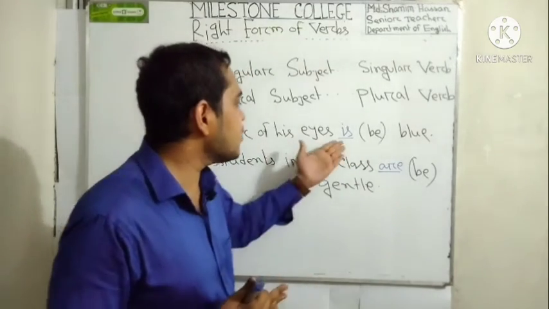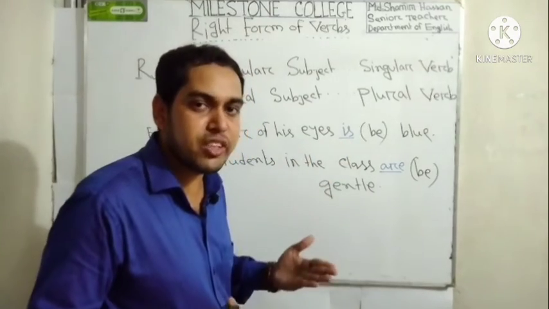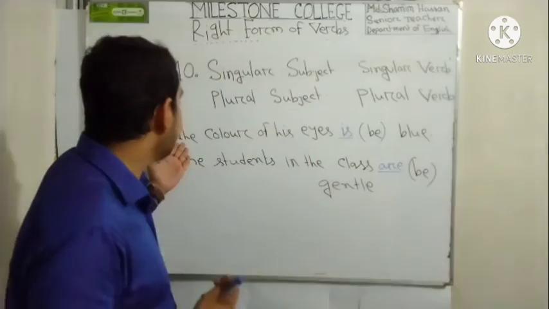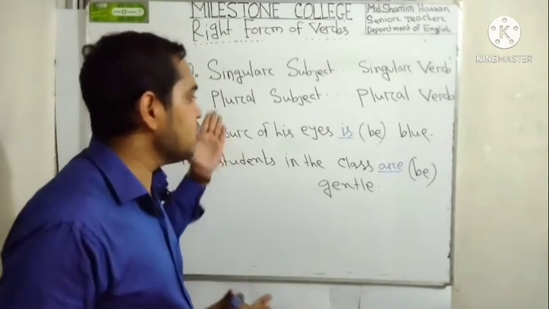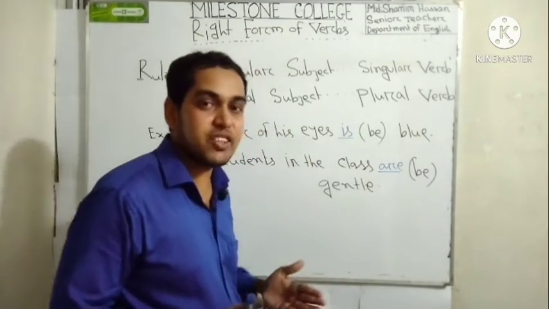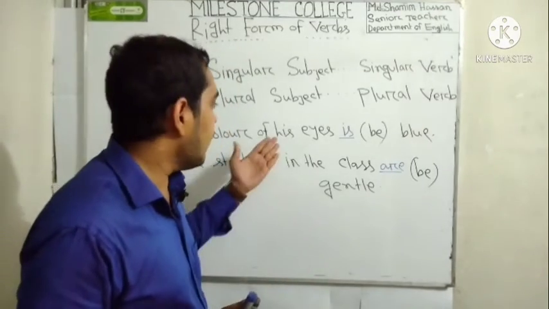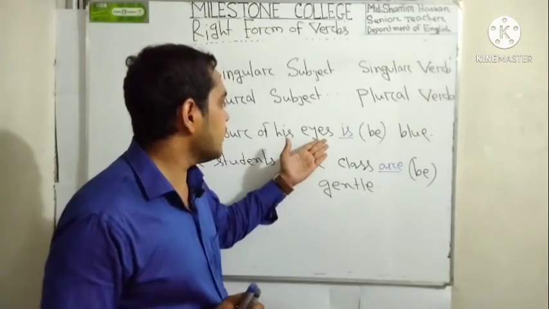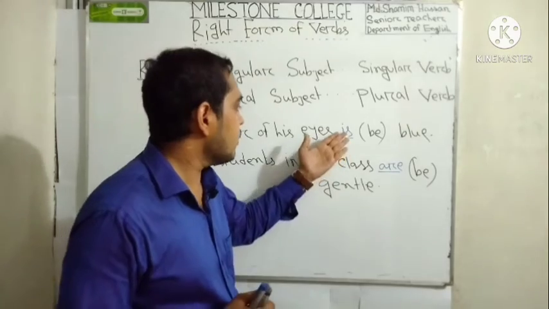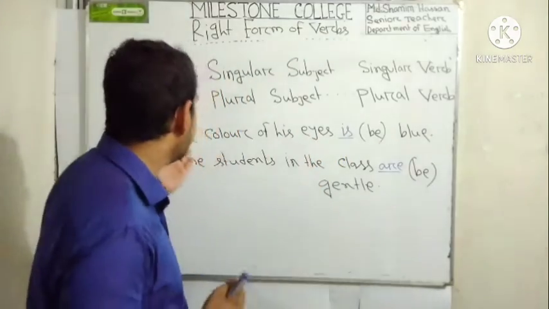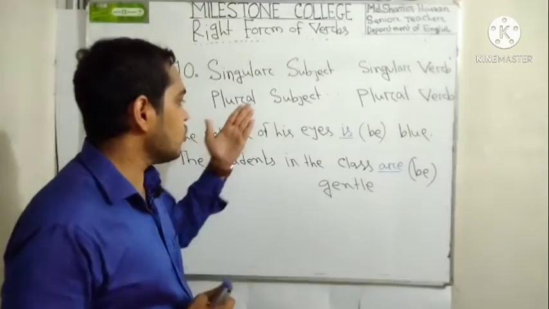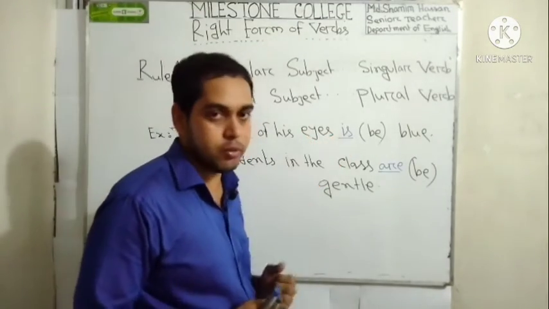But we used here a singular verb. Why did we use a singular verb? Because this is the subject, the color. This is singular, that's why we used here a singular verb. But students sometimes make mistakes here. They put the verb based on this word, but this is not the subject. This is the subject, the color, that's why we used here a singular verb.